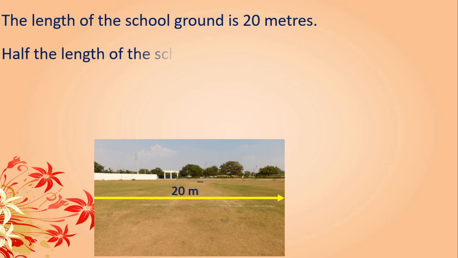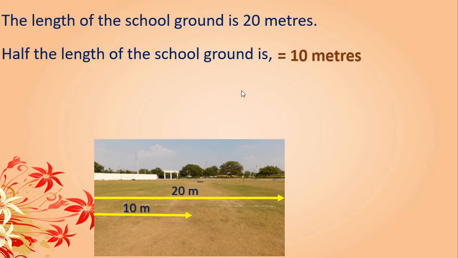Okay. Second, what is the half the length of the school ground? Yes, the length is 20 meters. What is the half of 20 meters? Like this, you have to think. Half the length of the school ground is nothing but, yes, see here, half of 20 is nothing but 10 meter, isn't it? So here we will write 10 meters.